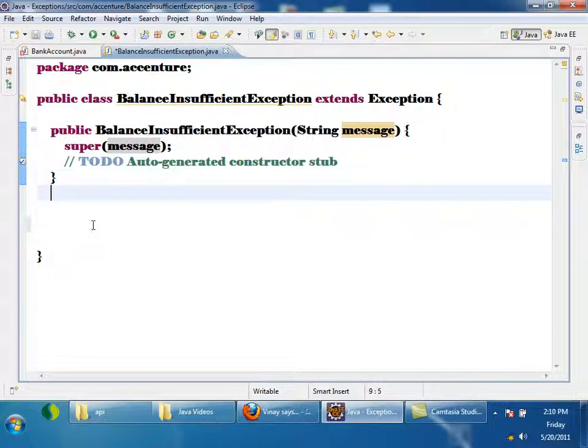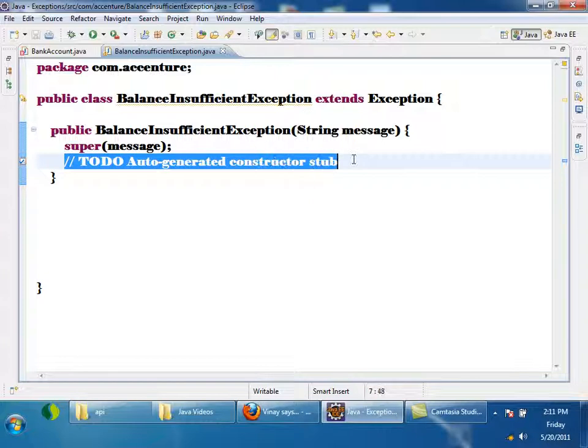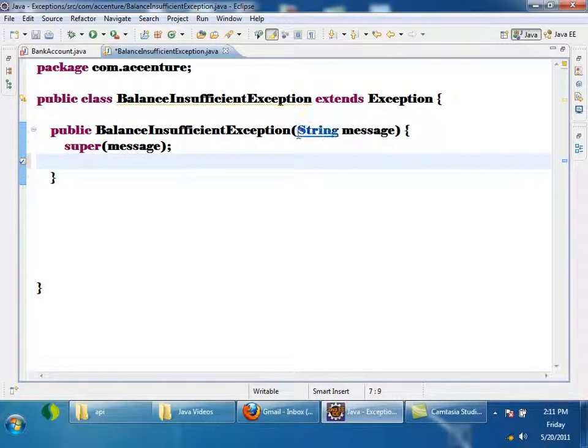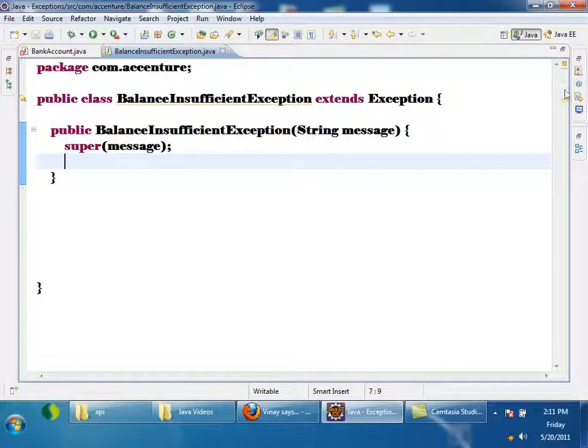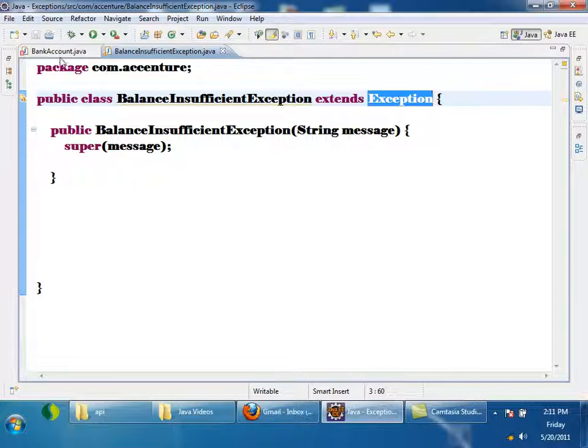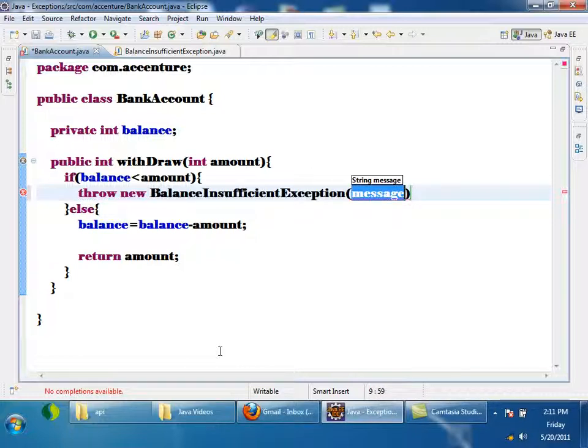So I created my own exception class. I am not doing anything else here. I just wrote a subclass of exception, and I use my own constructor and call super, which takes the message. As it is a subclass of exception, it is indirectly extending throwable, so I can throw it. See here, I will write throw new balance insufficient exception, and here the message, what should I keep?